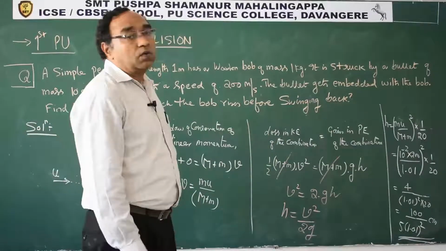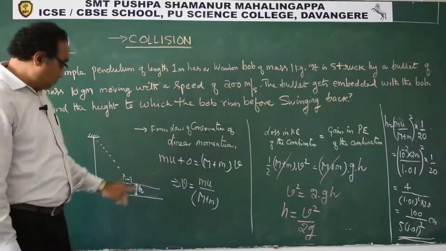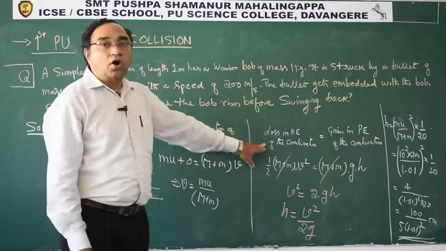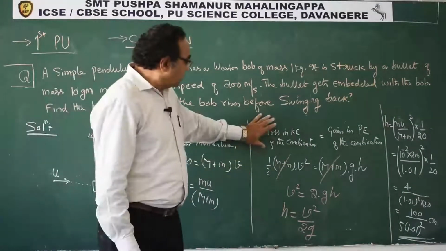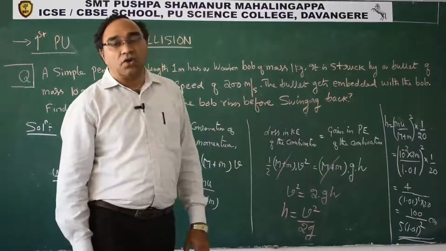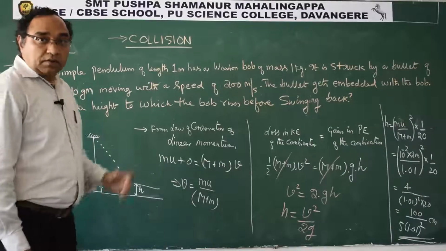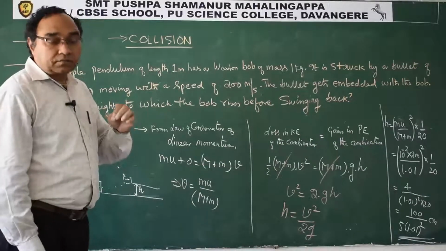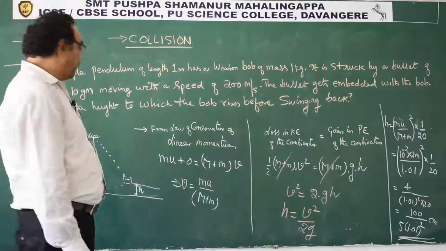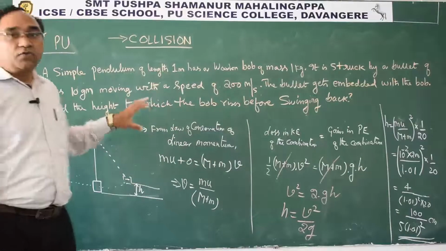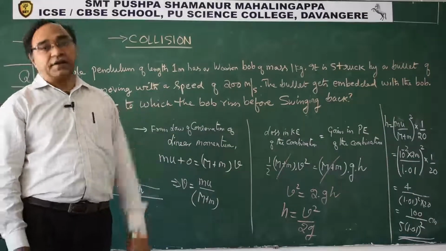That is exactly how. See here, we are using law of conservation of momentum and law of conservation of energy. How? The entire kinetic energy lost is converted to potential. This type of concepts are very much important. Many a time such type of questions are there in the entrance exams. So students, please try to solve this question on your own and try to understand the concept behind it.